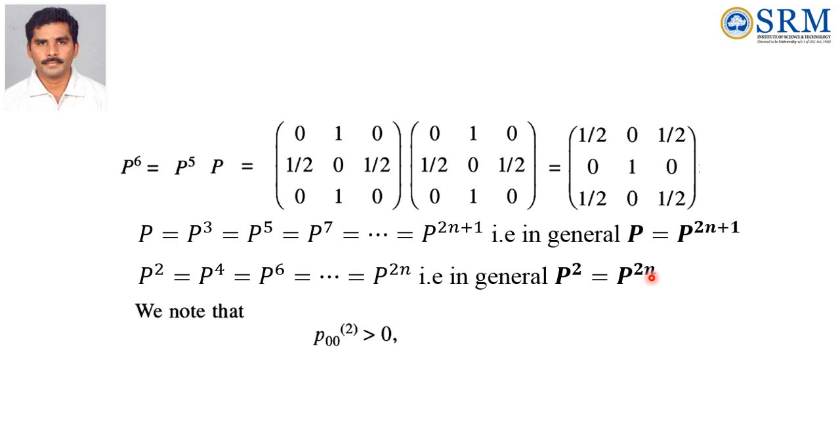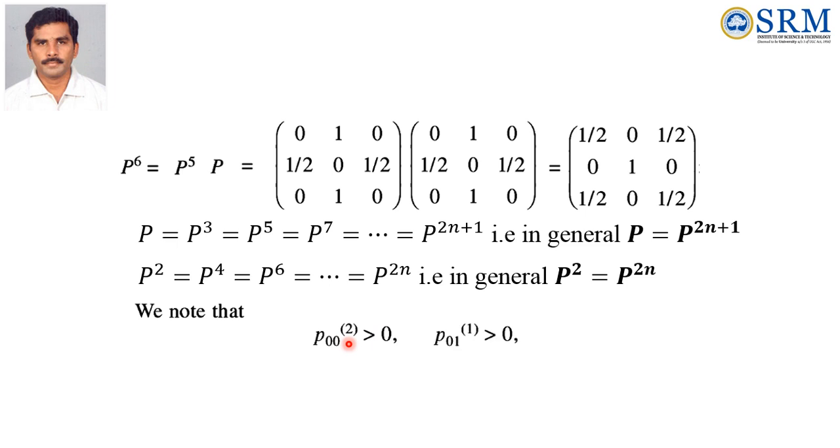We note that P00 square is greater than 0. To find irreducibility, first we have to write all the entries of the probability matrices. That is, P00 square is greater than 0, that means P00 is greater than 0 at step 2 only.